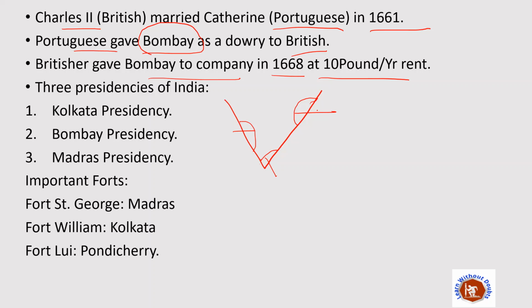Now a few important forts which you need to remember, and which are mostly asked in examinations, are Fort St. George, made by the British in Madras, then Fort William, also made by the British in Kolkata, and Fort Louis, made by the British in Pondicherry. So these three forts are Fort St. George in Madras, now Chennai, Fort William in Kolkata, now Calcutta, and Fort Louis in Pondicherry, now Puducherry. These three forts are important to be remembered.